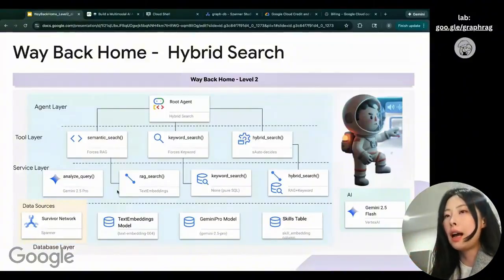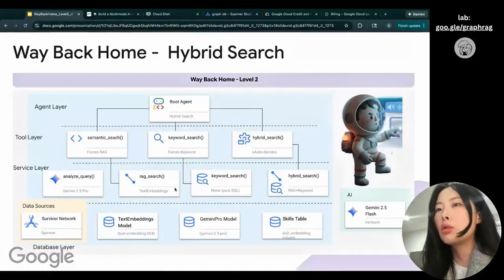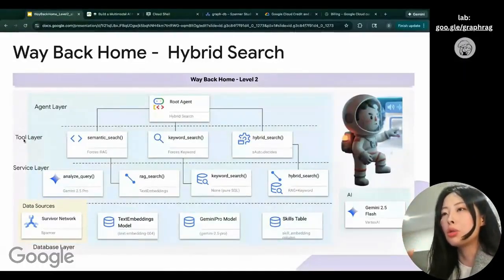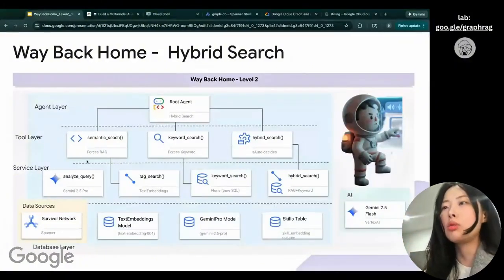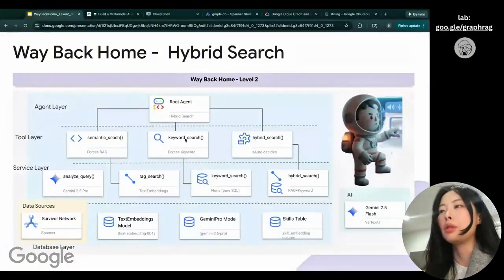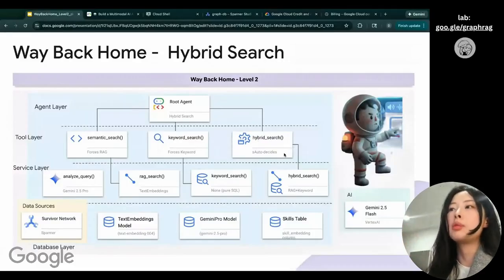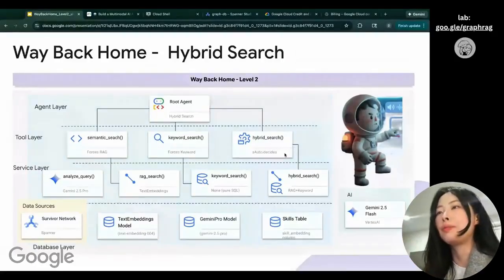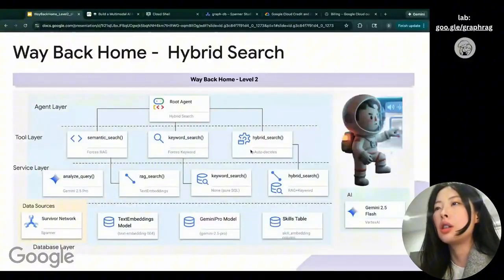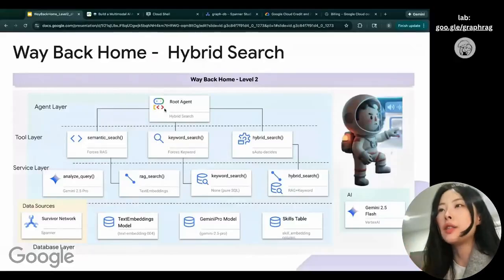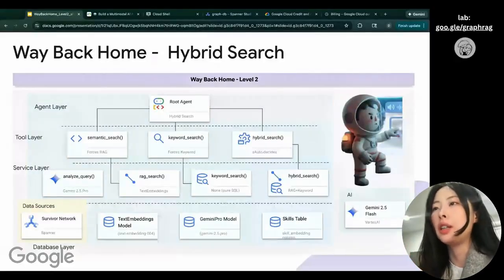Once we have the service logic implemented, we can directly use it in the tool layer to build the tools for our agent. Here we can build the semantic search tool, keyword search tool, and hybrid search tool. Later on, we're going to explain what exactly hybrid search is. And lastly, we use those tools in the agent, like our root agent over here. Here we're using ADK, the Google Agent Development Kit, to build the agent.